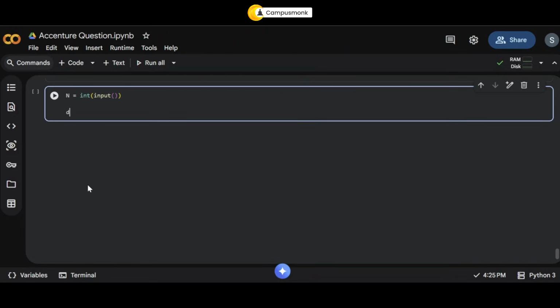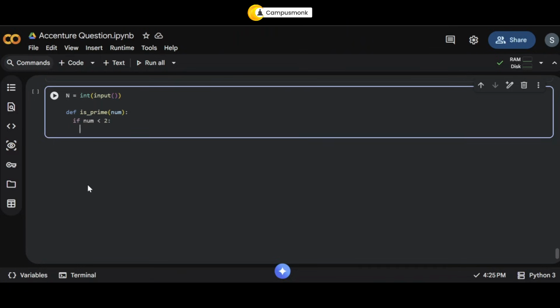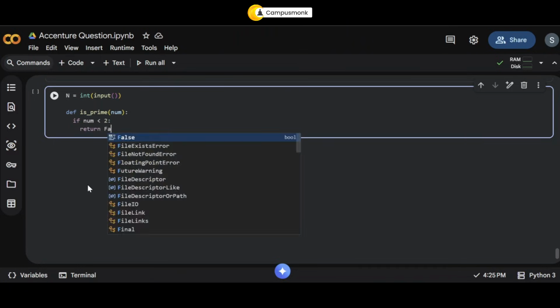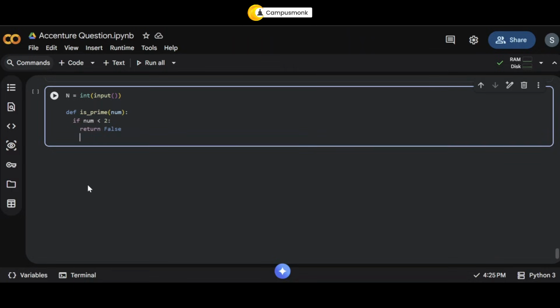Okay. I'm going to create a helper function, say is_prime. This will be the one that's going to check whether it is prime or not. So what we are going to pass is num. I'm going to check if num is less than 2, then it is not a prime number. Simply return false. Now, what should be the other condition?